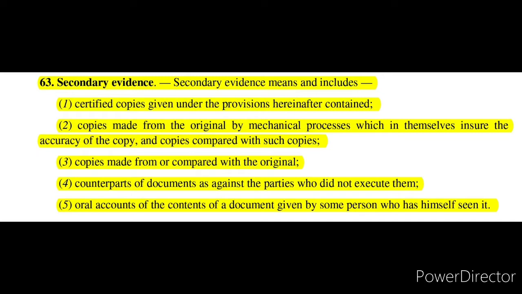Primary evidence is the original document which is presented to the court for its inspection, while secondary evidence is the document which is not original but one of those which are mentioned in section 63. Primary evidence is the best evidence in all circumstances. It is considered the best evidence that the court can get, and secondary evidence is not the best evidence but is evidence of secondary nature and is admitted in exceptional circumstances only that are mentioned in section 63. Giving primary evidence is the general rule.